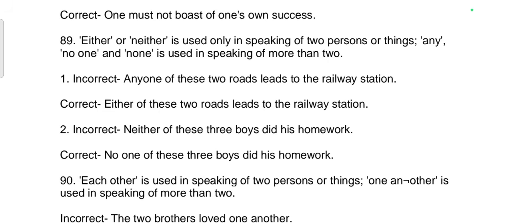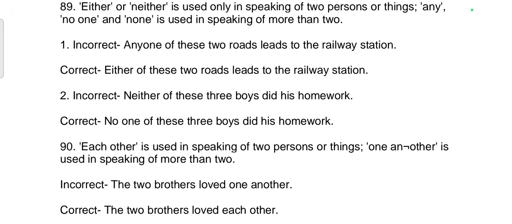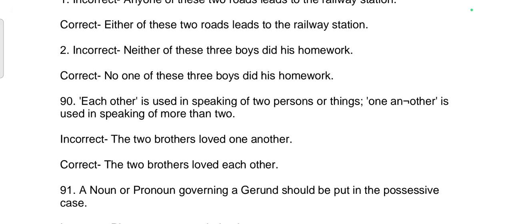89th rule: Either or neither is used only in speaking of two persons or things. Any, no one, and none is used in speaking of more than two. First, incorrect sentence: Any one of these two roads leads to the railway station. Correct sentence: Either of these two roads leads to the railway station. Incorrect sentence: Neither of these three boys did his homework. Correct sentence: No one of these three boys did his homework.